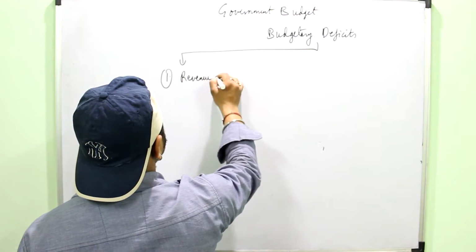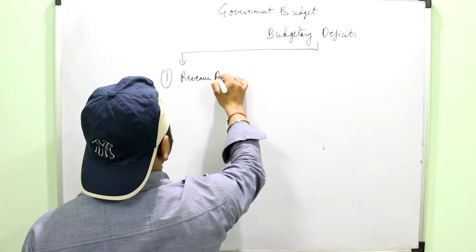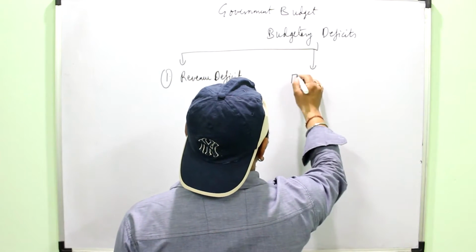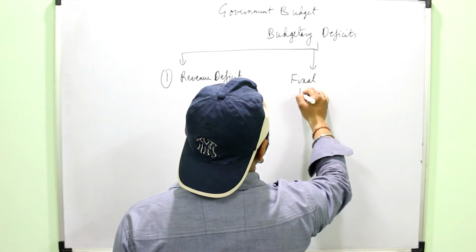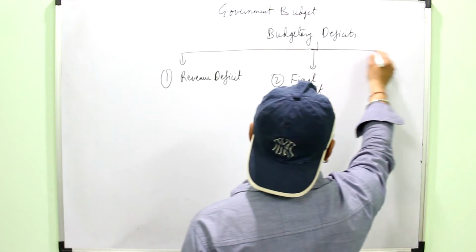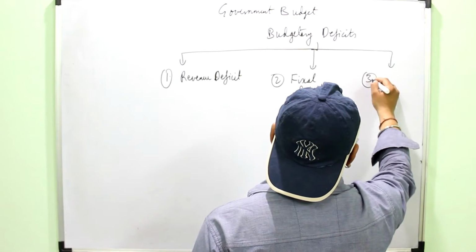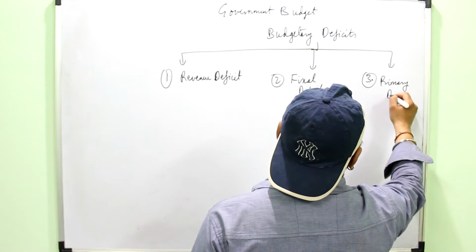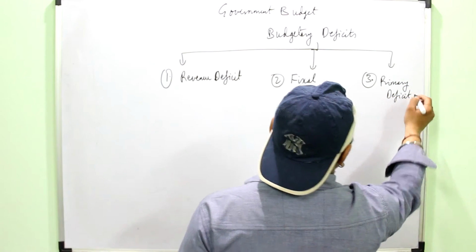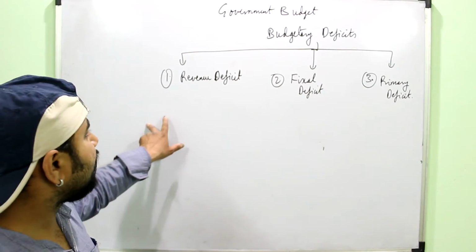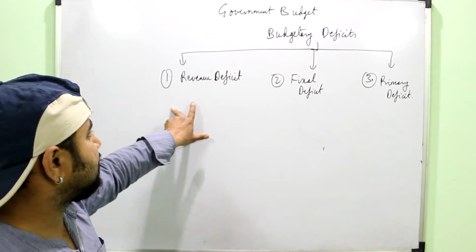First is revenue deficit. Second is fiscal deficit. Third is primary deficit. These are the three types of deficits which can occur in your budget.